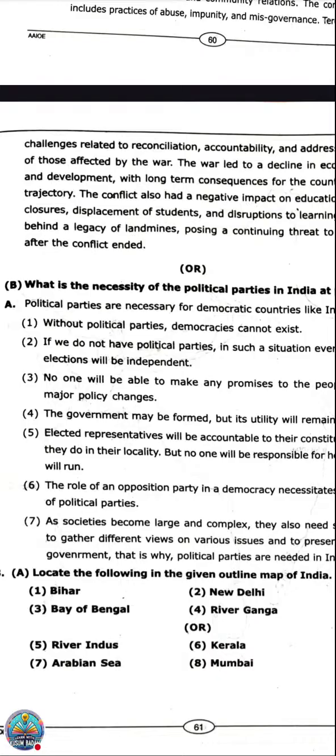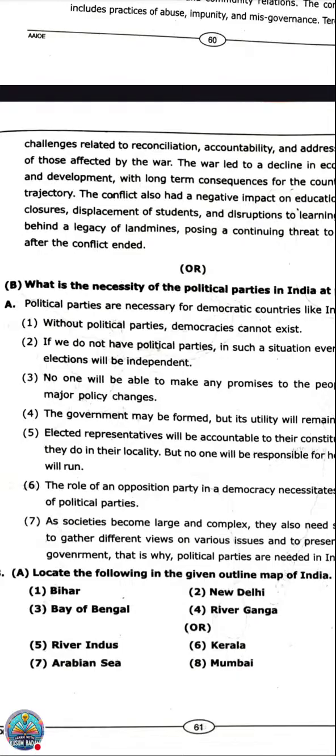Okay. So based on political party, they have given the question: what is the necessity of political party in India at present? As our country is a democratic country, unless many political parties are there, there will not be any competition. Like in products we read in consumer rights, when many products are available in the market, there will be competition and we get a choice to choose the right one. In the same way, when many political parties are there, we get a chance to choose the better one. We will go for the one who promises to fulfill all the needs of the citizens. So we can have a better choice. In that way, you can elaborate the answer and write.